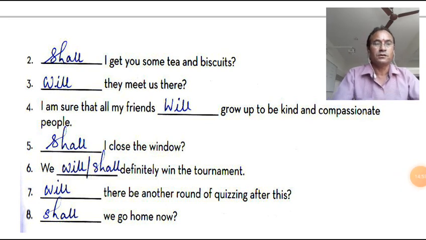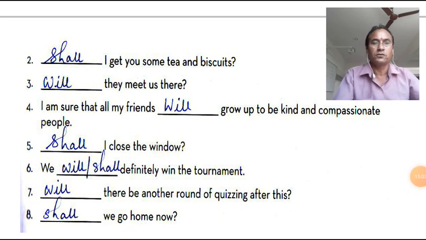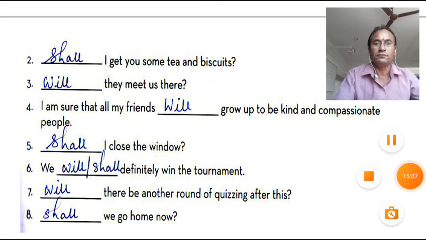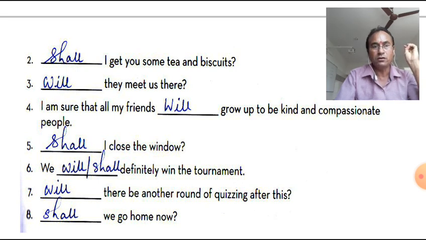Now, exercise number 4 is done. Now to the fifth. Shall I close the window? Here you are suggesting. That's why you have used shall there. Shall I close the window?